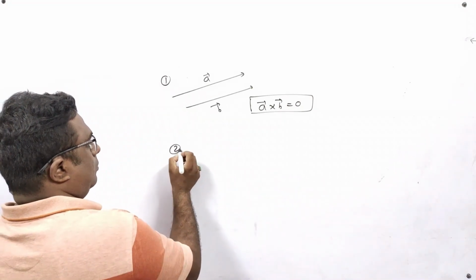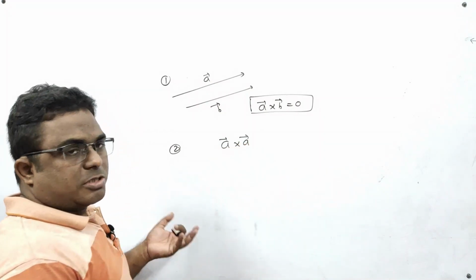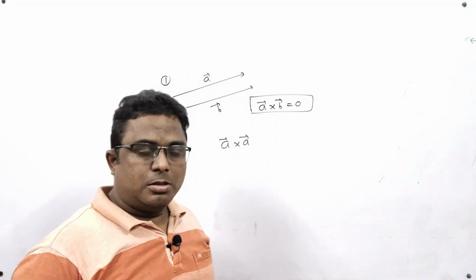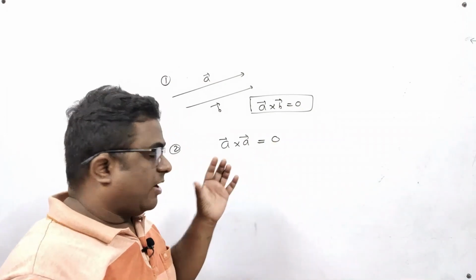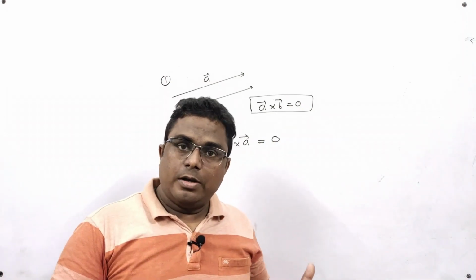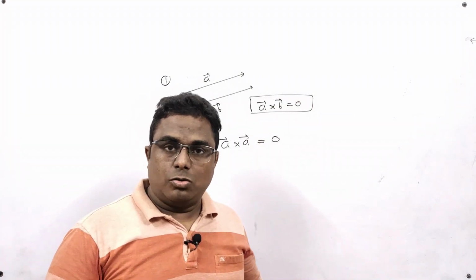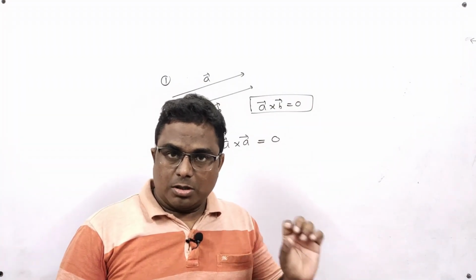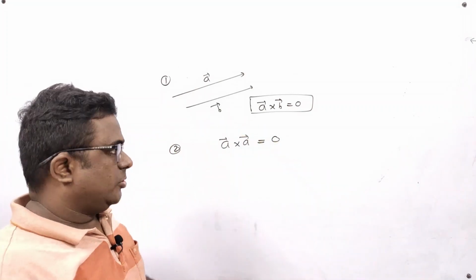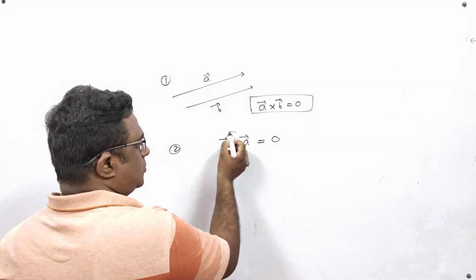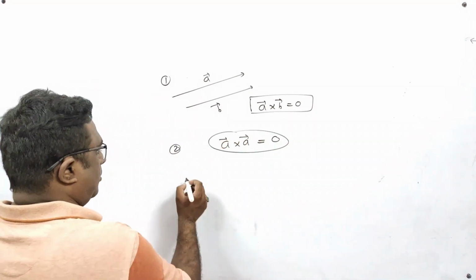Now formula number two, if we have two same vectors, A cross A, then what will be their cross product? Its cross product will be 0. Why? Because both vectors are the same, A vector, it means they are in the same direction. It means the angle between them is 0. Since the angle is 0 and sine theta is 0, that's why the cross product will become 0. So the cross product of the same two vectors is always 0. Formula number 3.